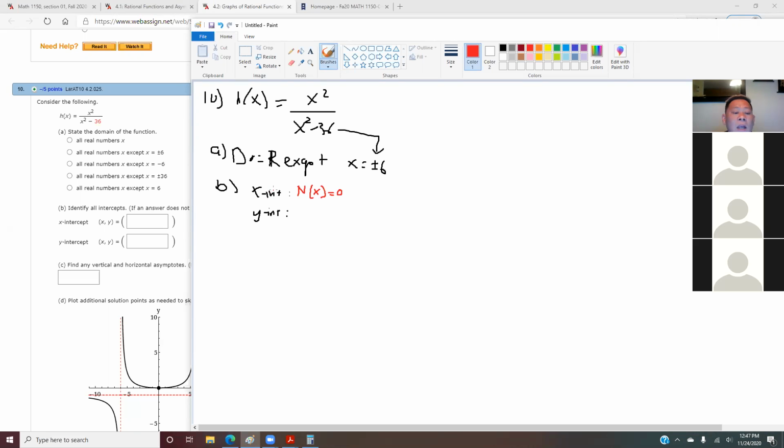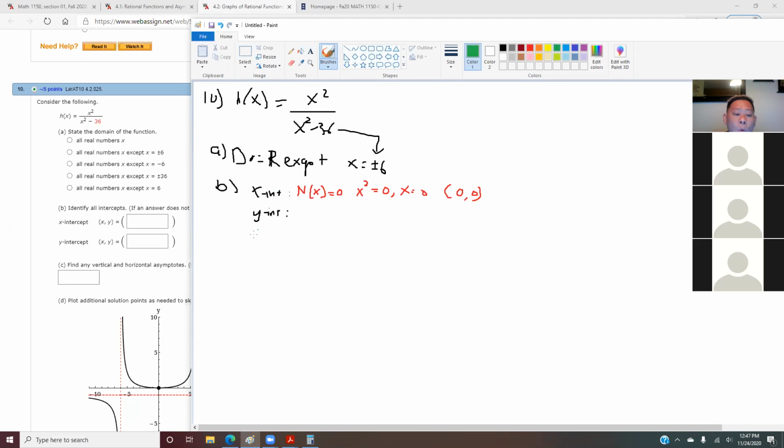Let me repeat. In order for us to find the x-intercept, you set your numerator to 0. Our numerator in this case is x squared. And when you make x squared equal to 0, x in this case is 0. And don't forget, for intercepts, x or y, you have to put your answer in coordinate form. That's why your answer is 0, 0.